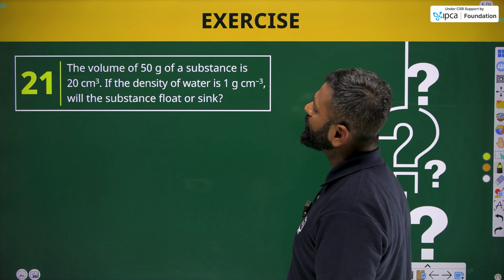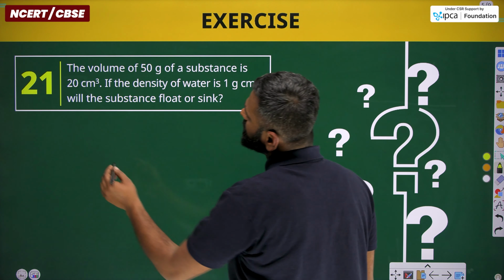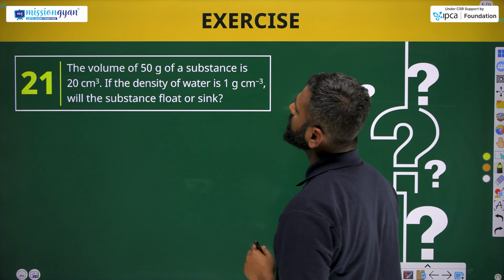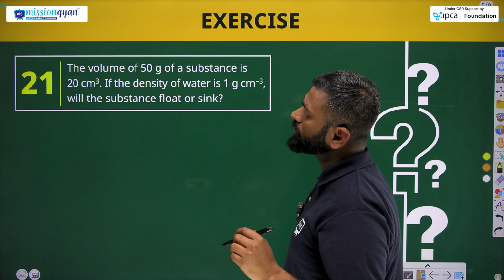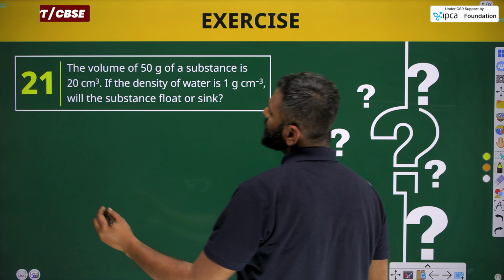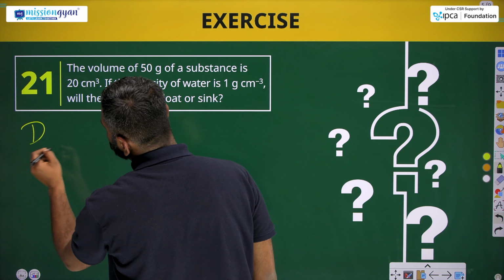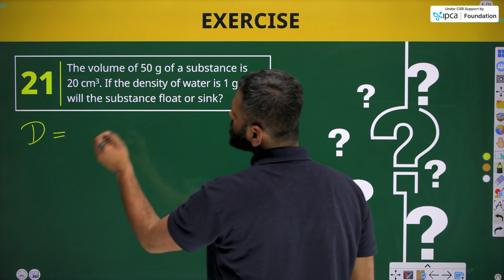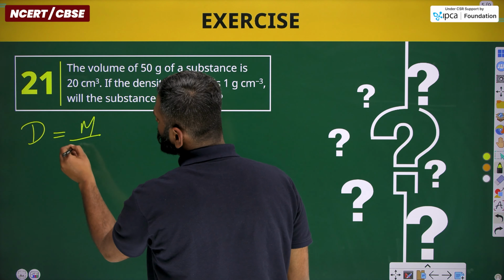The volume of 50 gram of a substance is 20 centimeter cube. If the density of water is 1 gram per centimeter cube, will the substance float or sink? Now let's find out. The density of an object is equal to mass upon volume.